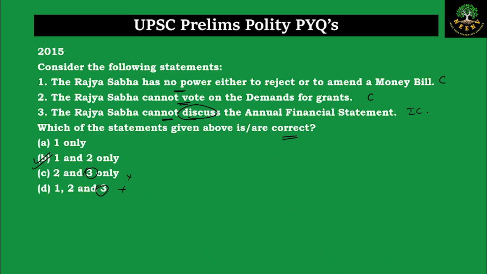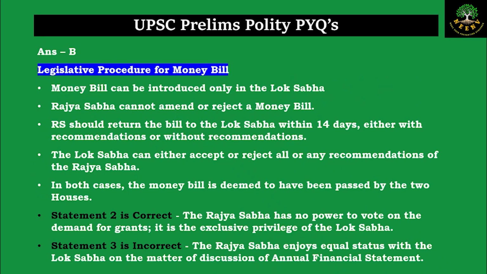Coming to the legislative powers with respect to the money bill of the Lok Sabha. The money bill, like I said, can be introduced only in the Lok Sabha, and Rajya Sabha has no power to either amend the money bill or to reject the money bill. The Rajya Sabha can give suggestions to the Lok Sabha, and they have to return the bill within 14 days, either with recommendations or without recommendations. And the Lok Sabha has the power to either accept the suggestions which are given by the Rajya Sabha, or they can reject any suggestions or all of the suggestions.